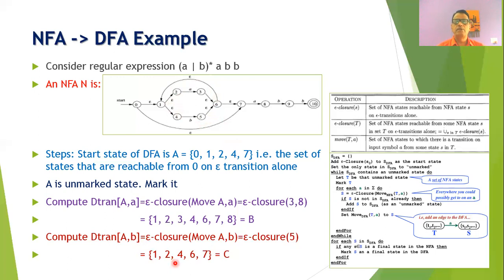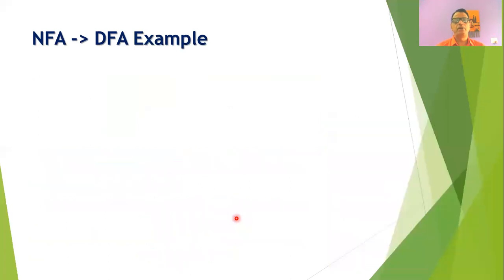This state is called the state C of the DFA. So in this way we have computed the 3 states of the DFA. Now the state A is marked, but the remaining states B and C are unmarked, and therefore we need to repeat these algorithmic steps in order to mark them one by one.